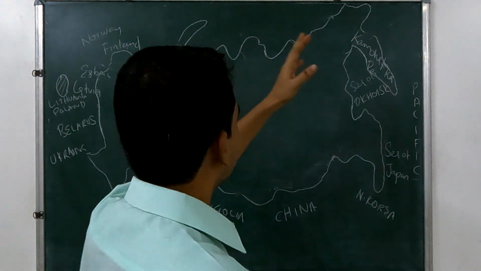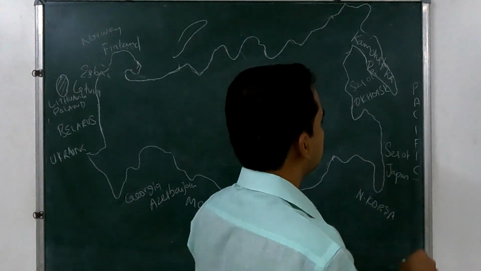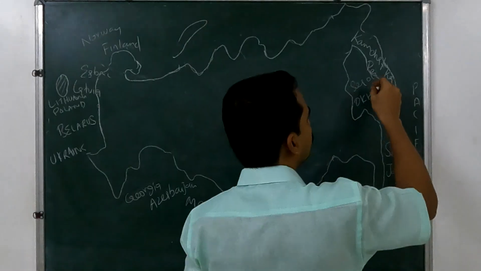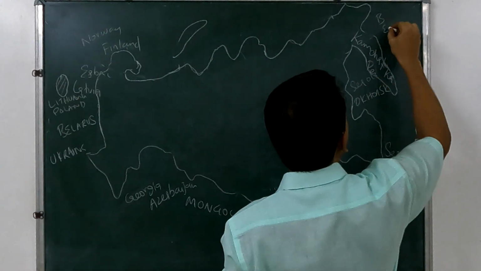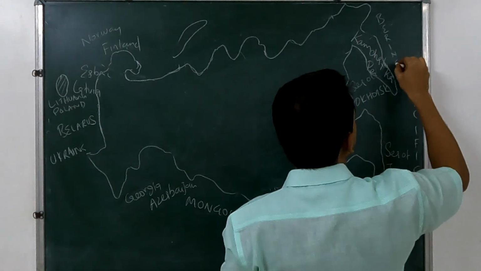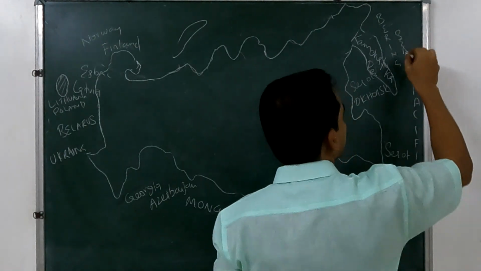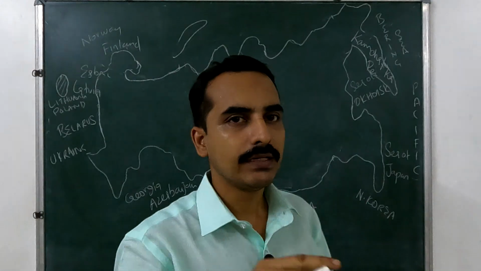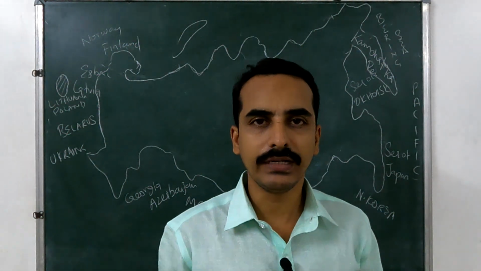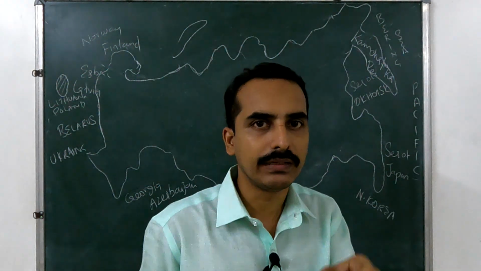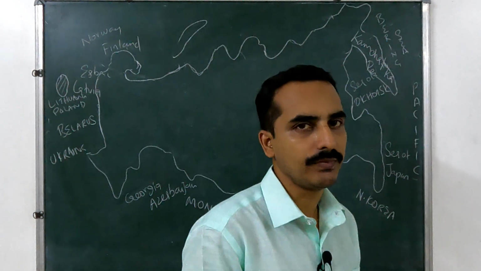Then the surroundings in this part are the Sea of Japan, the Sea of Okhotsk, and the Bering Sea, and here the Bering Strait is located. The Bering Strait separates Russia and the North American continent, with a small gap between Russia and North America.